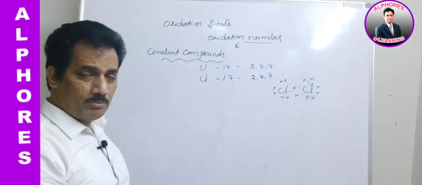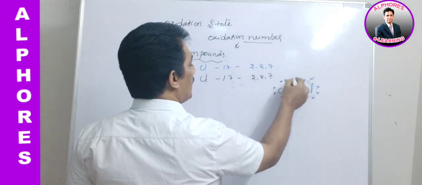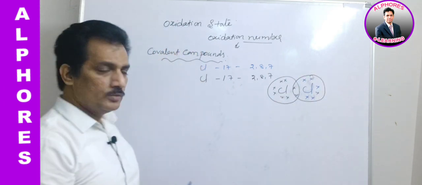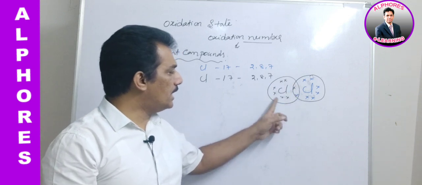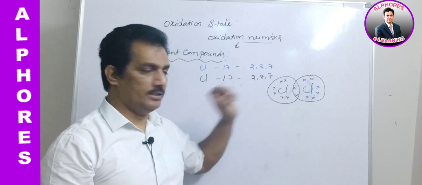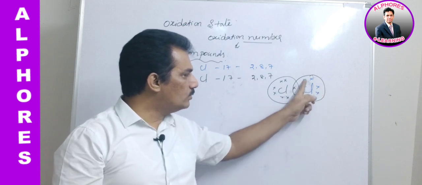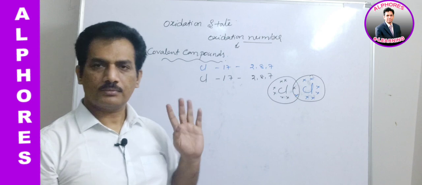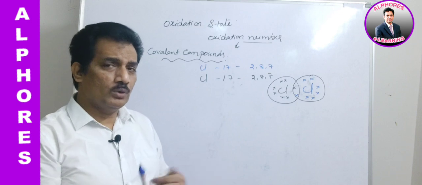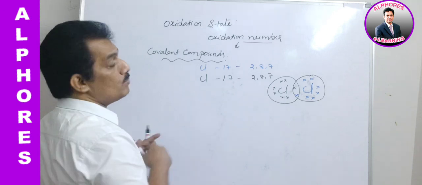Now what is happening? We already discussed in the previous session that these two tend to share one electron from each atom so as to get an 8-electron structure. By sharing, this atom is enjoying 8 electrons, 1 2 3 4 5 6 7 8, and the other atom is also enjoying 8 electrons. Clear? There is no shifting of electron like sodium to chlorine. Here they are just sharing. Clear? Now let us go for one more molecule.